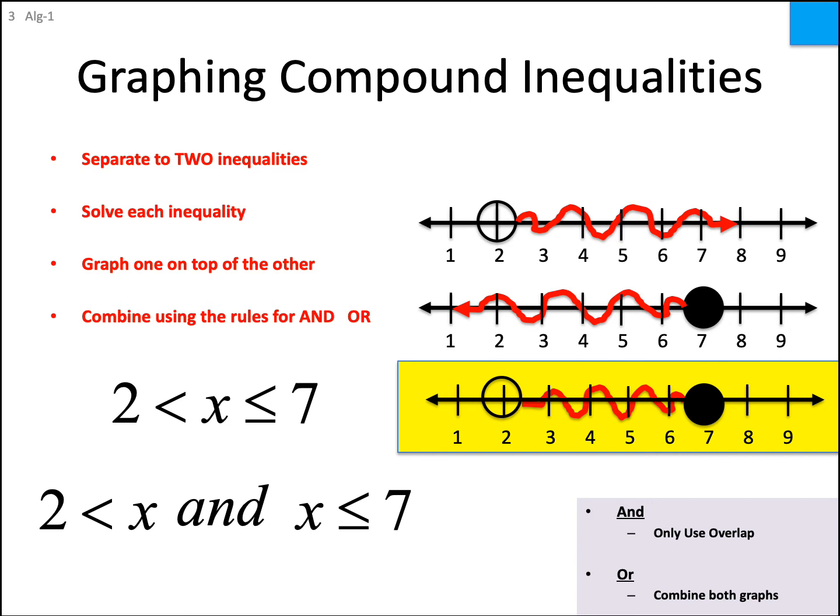Now I'm sure Ben is twitching in his seat right now because he's saying, well, this seems kind of dumb because I could have figured that out right from the very start, right? I mean, it literally says 2 is smaller than x, or x is bigger than 2, but it's smaller than 7. So couldn't I have done that right from the very start? Well, the answer is sure for this one, but as soon as we get to one where you have to solve, that's not true. You'll see why that doesn't make sense here in just a second.